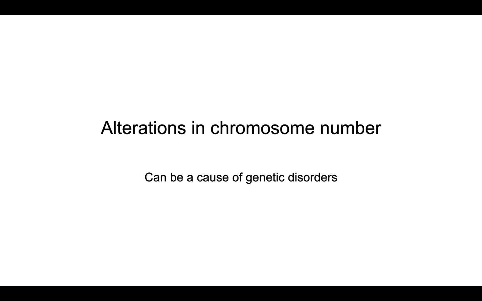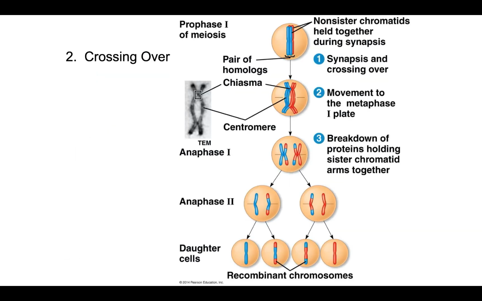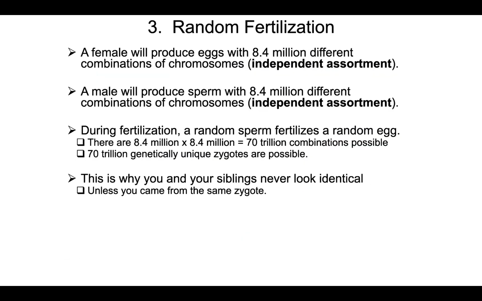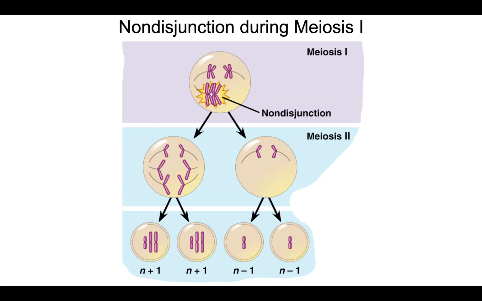Okay, so we will come back, particularly to this idea of independent assortment and even crossing over, in the next couple of lectures. But let's take a moment now and look at some aberrations, or alterations, that may occur that are not normal, that are not intended to occur.